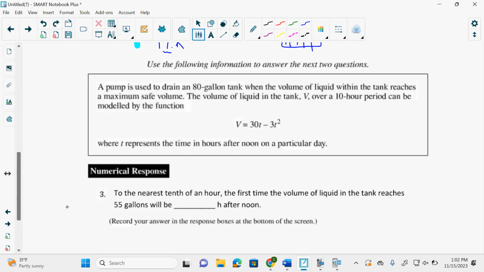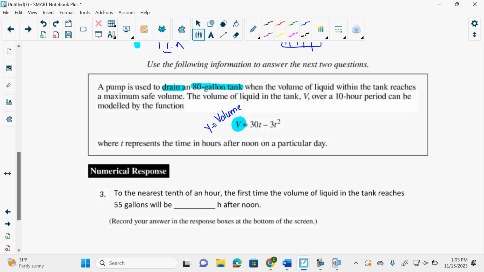Okay. So here we have a pump is used to drain an 80-gallon tank. So this time we now have an 80-gallon tank, and we're draining it. When the volume of the liquid within the tank reaches a maximum safe volume, the volume of liquid in the tank V, so this here is volume, and volume is Y. I always put my little variables beside it to help myself out.